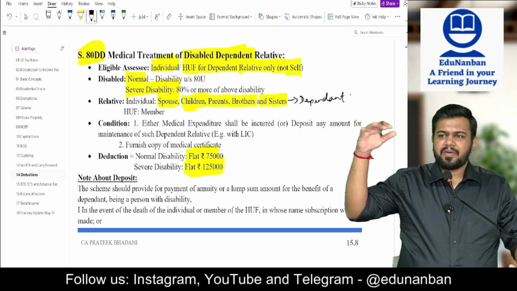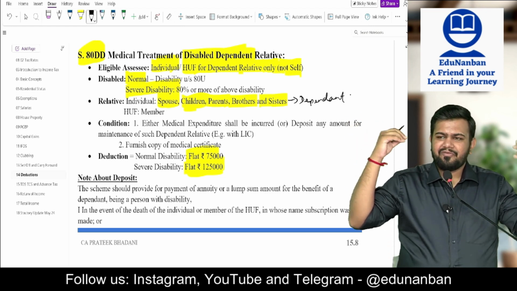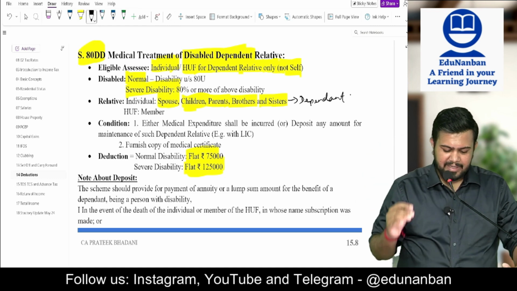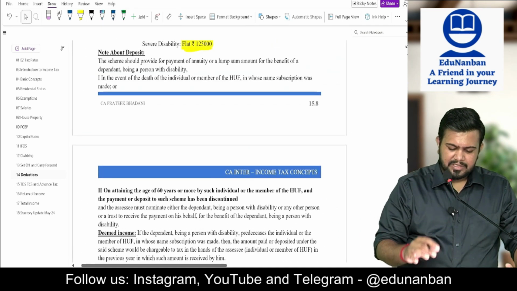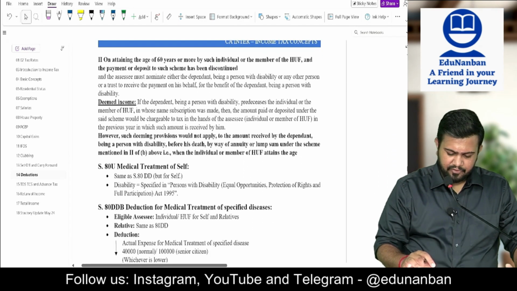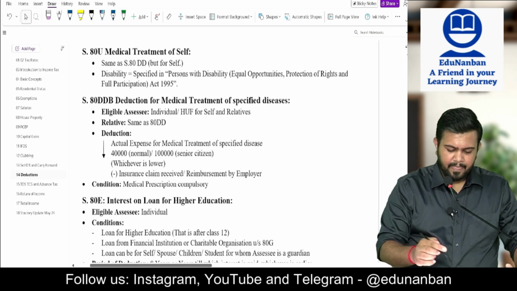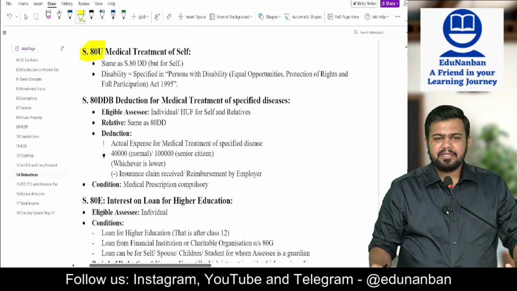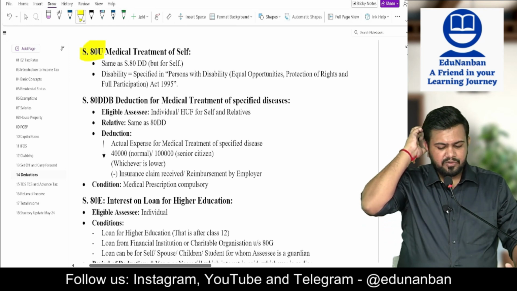See, this is not an upper limit, this is a flat deduction. Flat 75,000, flat 1,25,000. Now this deposit and all is not that relevant from the exam point of view. If you go through it also okay, if you don't go through it also it is okay. Then 80U. 80U is only for self. 80U is for self.